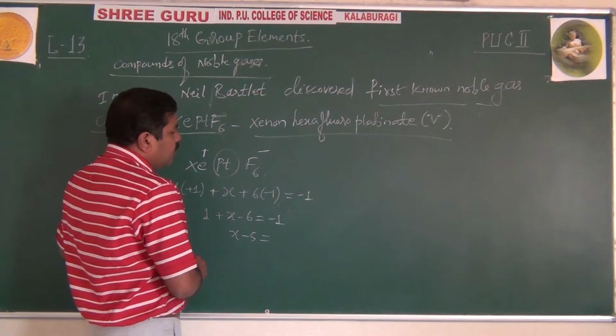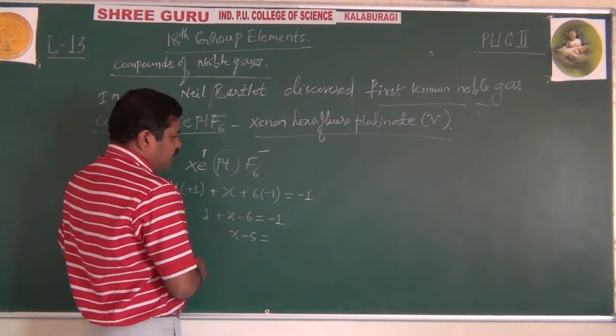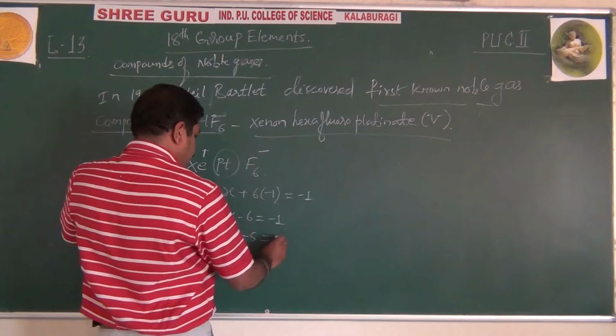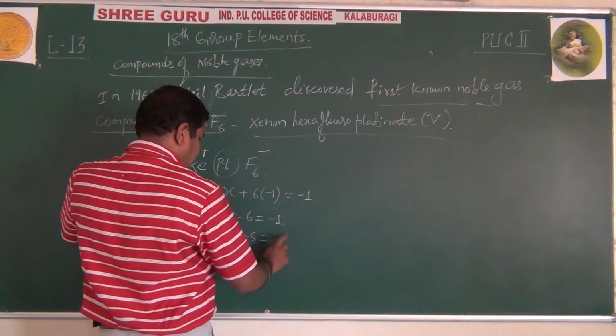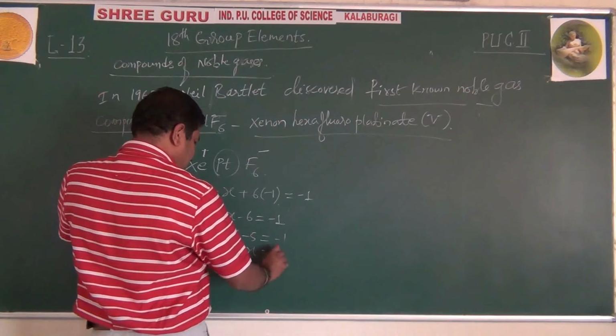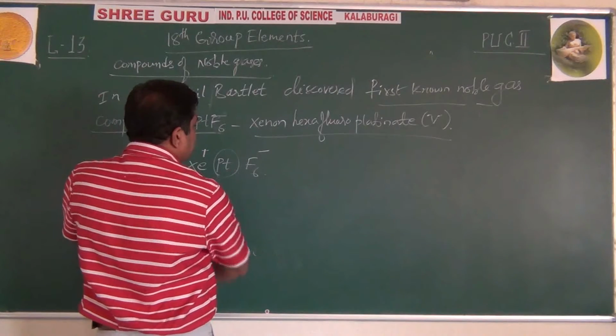Okay. Right. 6 into minus 1. This is minus 1, right? So X is equal to, this is XePtF6.